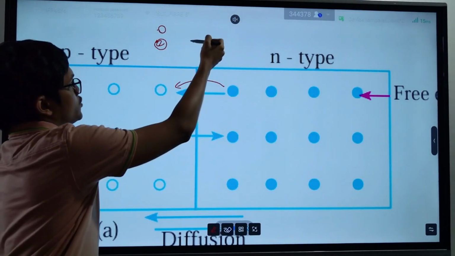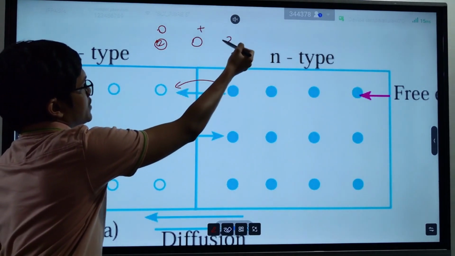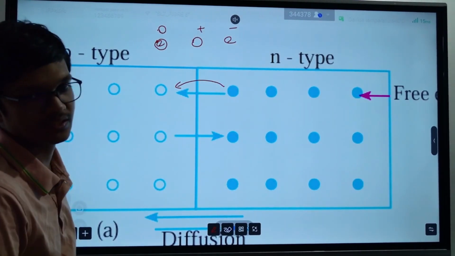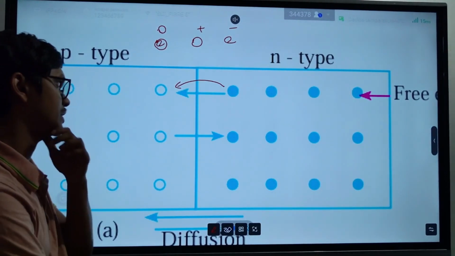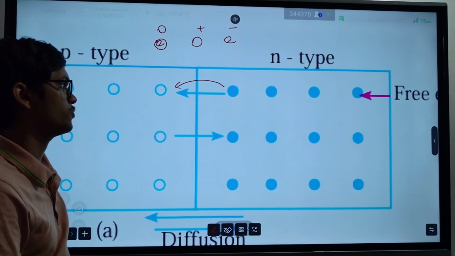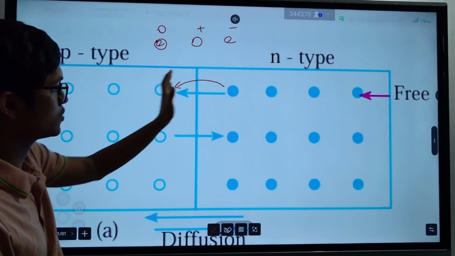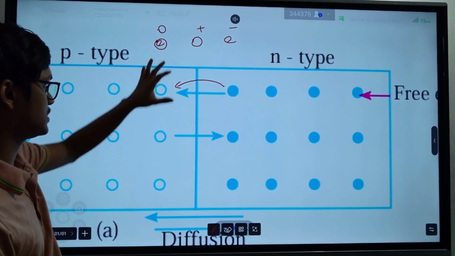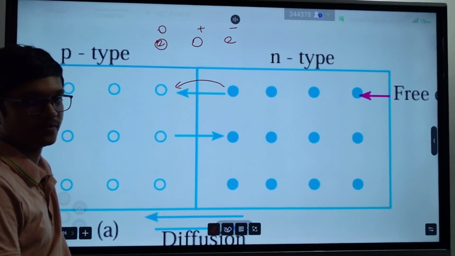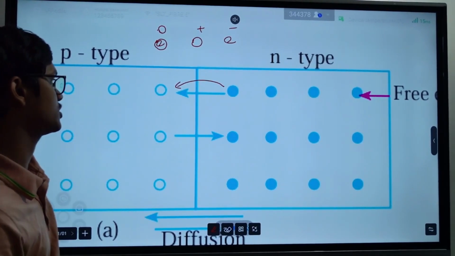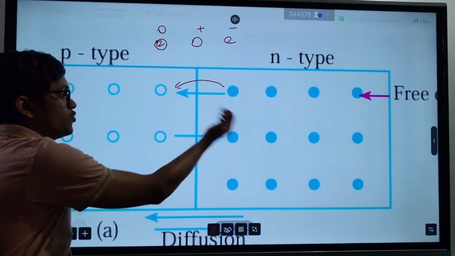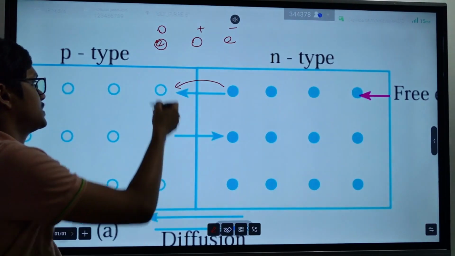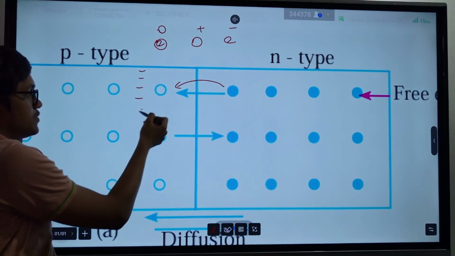So not having an electron is something like positive. We can consider holes positively charged and electrons negatively charged. When electrons move in this direction and holes move in this direction, this side gains more negative charges, because these electrons keep moving into this side.